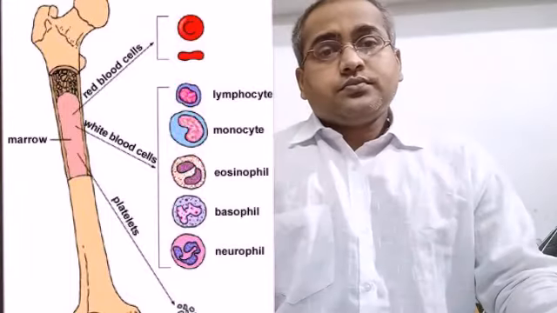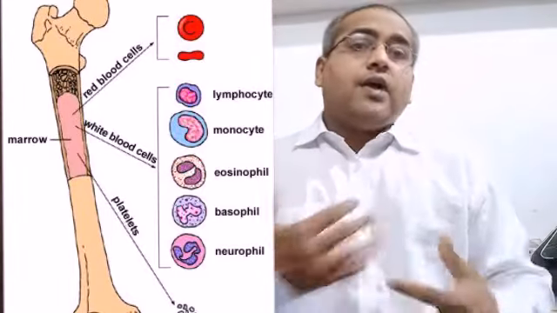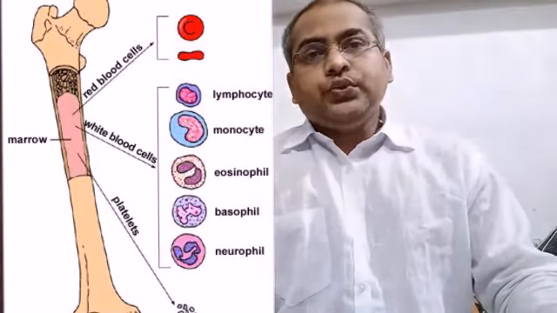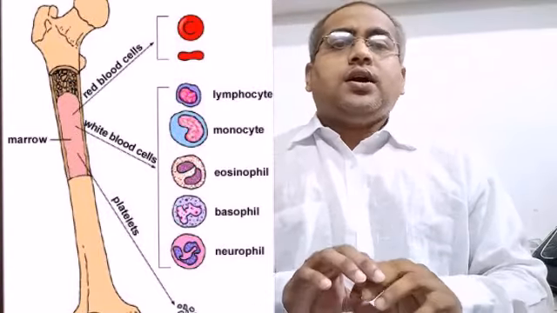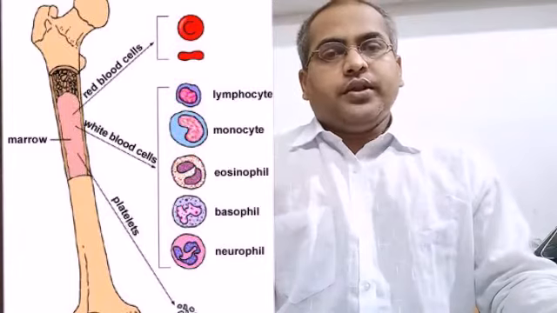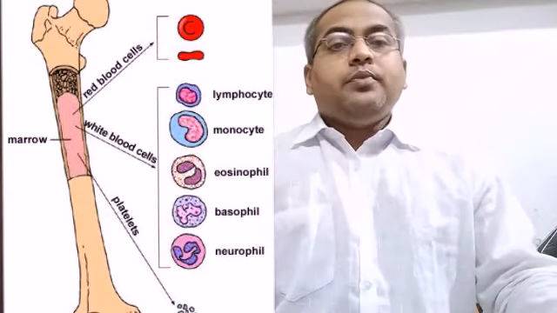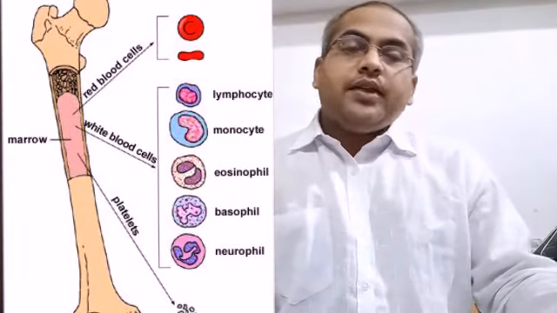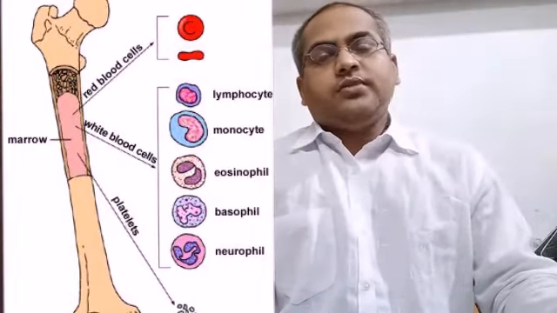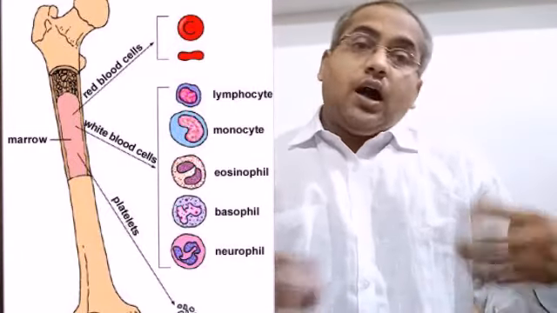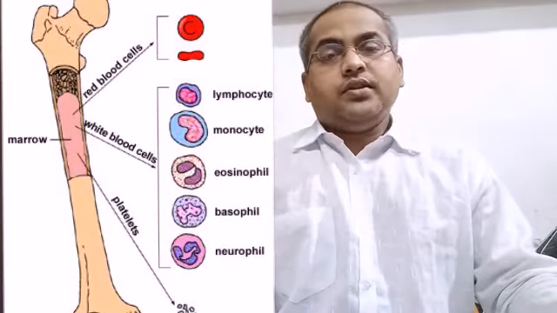Now, after an injury to any part of the body, there will be a cut and blood will start flowing from that cut. But after some time, what will happen?